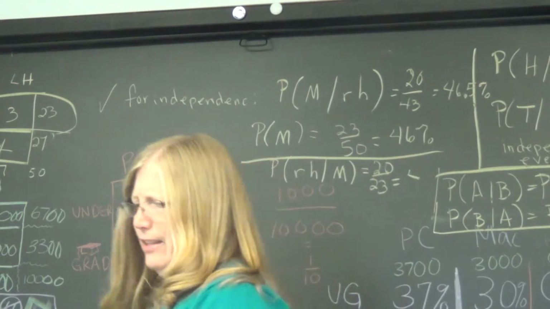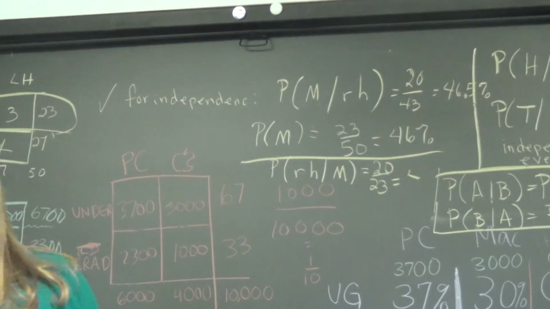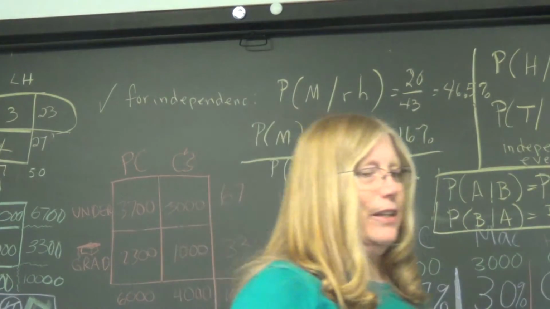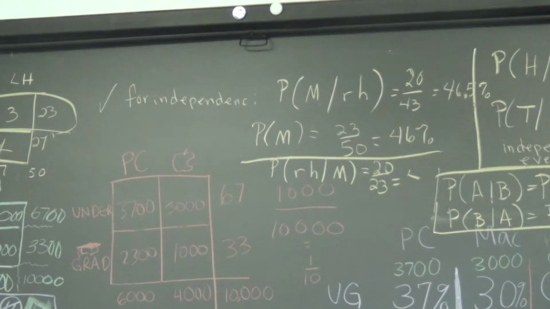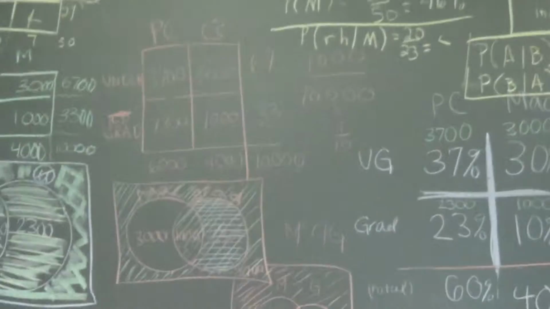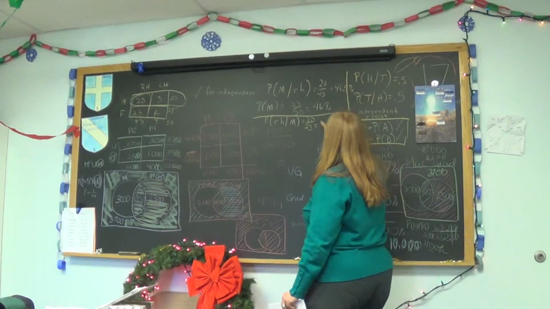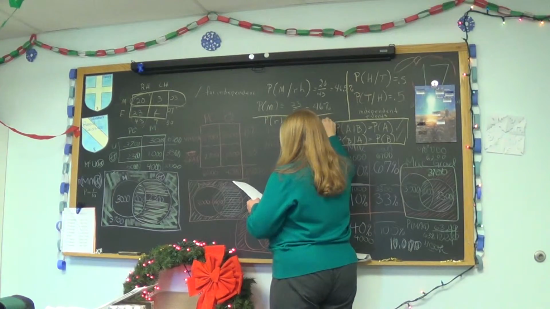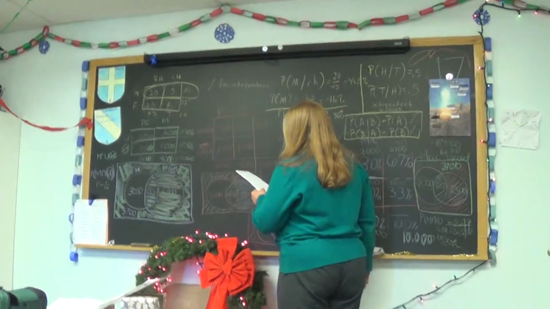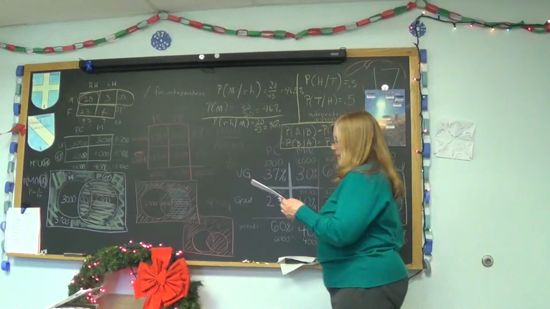86. I thought I got it. Sometimes I have chalk on my finger. How long have we been recording? I stopped it earlier. Okay. 86. Yeah, 86.